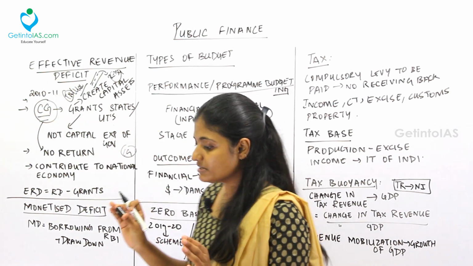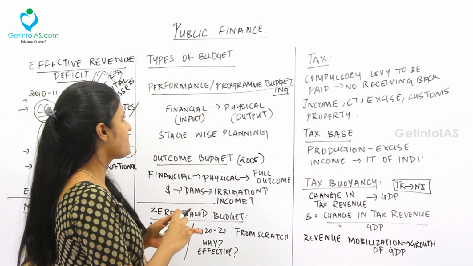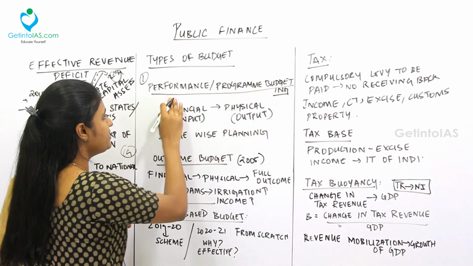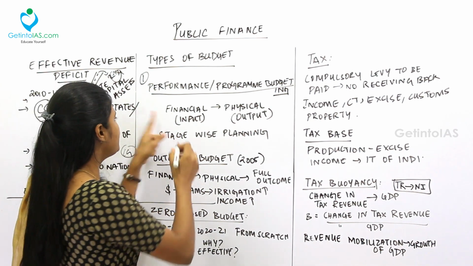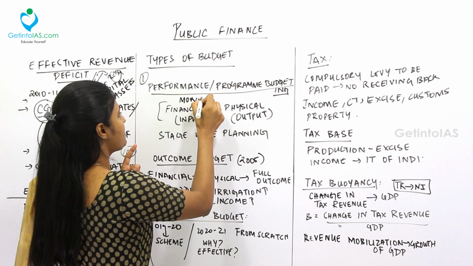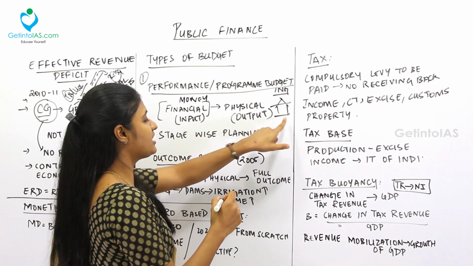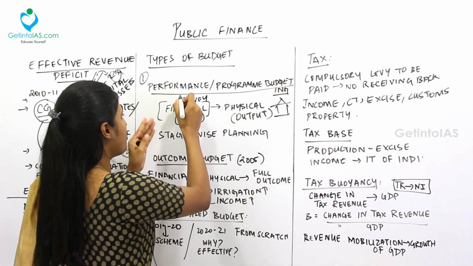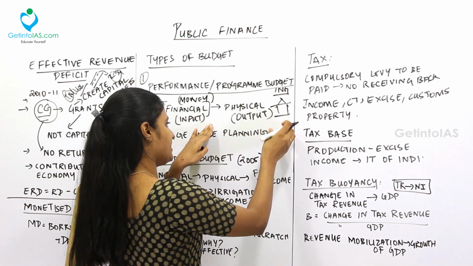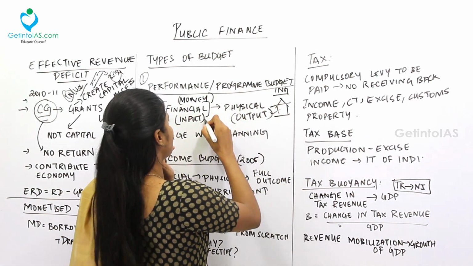Next, coming to the types of budget. Next topic. Now we are done with the topic of deficits. Now coming to the types of budget. So the first budget is performance or program budgeting. What is called performance or program budgeting? See, a certain amount of finance, a monetary value, is given. Money is given. Okay. So this is the input. Next, the physical output. See, for construction of a building, I should pool in some amount of money. So this money is my input. After that, this whole asset creation, this whole building, is my physical output. So this is the output I created with the help of the input.